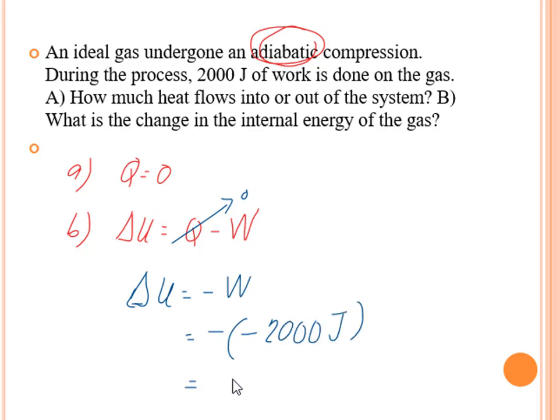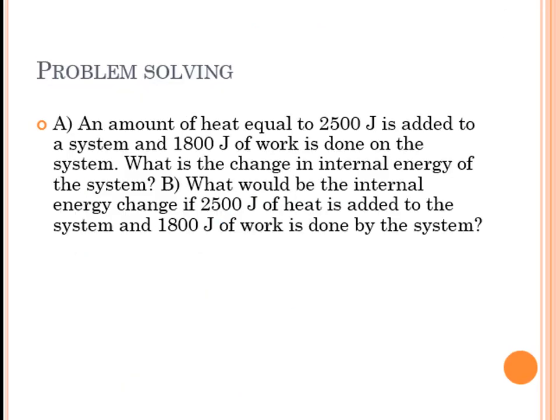So you now have a positive 2000 joules for the change in internal energy. So this one means that the internal energy has increased by 2000 joules, okay? Since work is done on the gas and not work done by the gas, okay? So that's for number 3. Okay, let's have another problem.